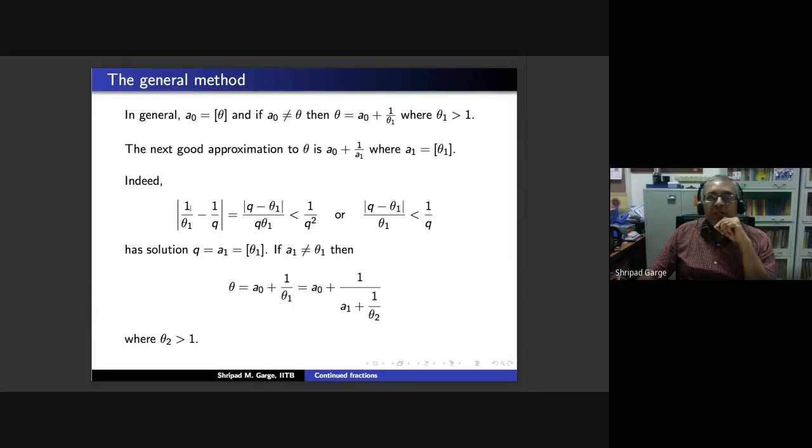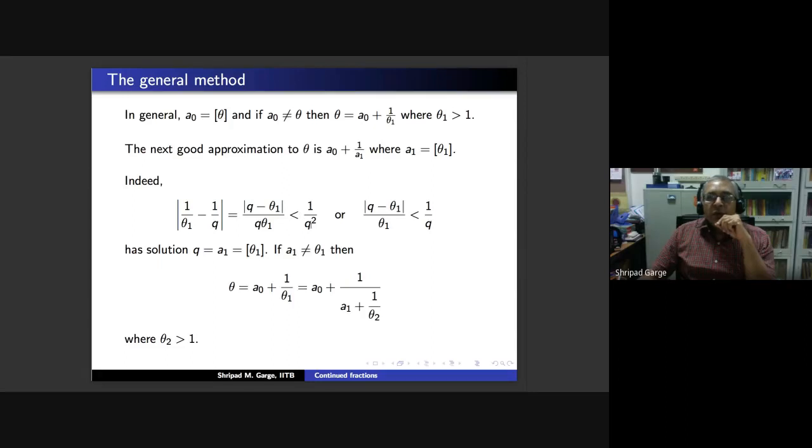We are approximating 1 by theta 1 by a natural 1 upon q with the property that this be less than 1 by q square. This is our demand. So if you solve this, it will give you modulus of q minus theta 1, and denominator is q theta 1. I told you that theta 1 is now positive, and we will also take our denominators to be always positive. So q theta 1 is a positive quantity. We don't need to put the mod here.